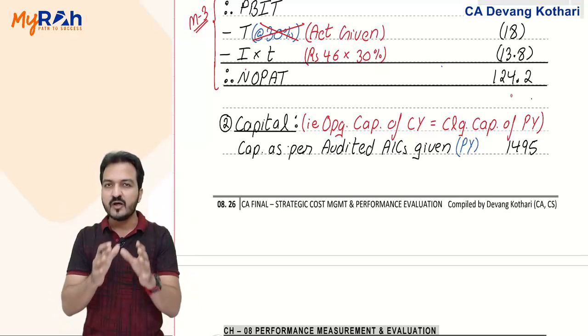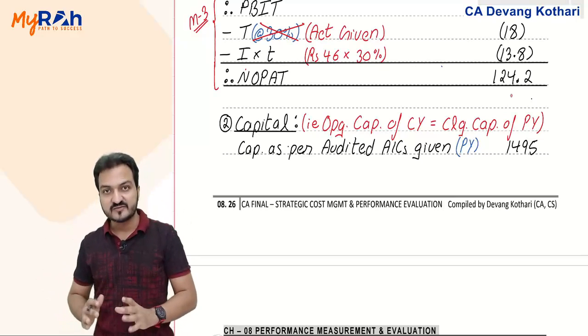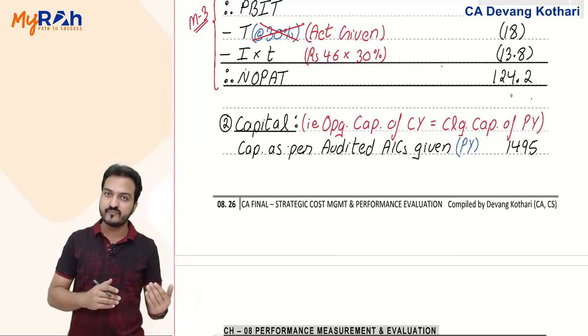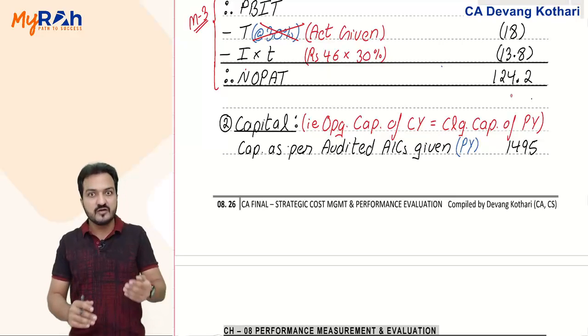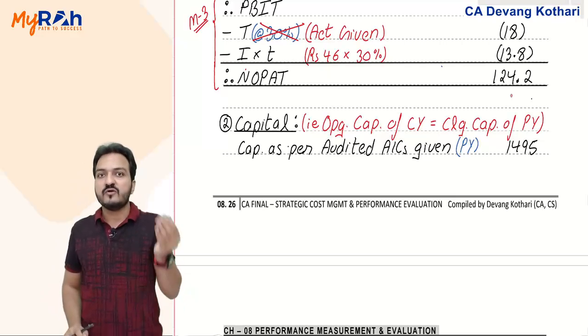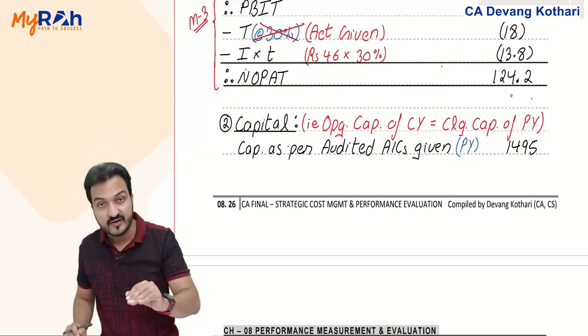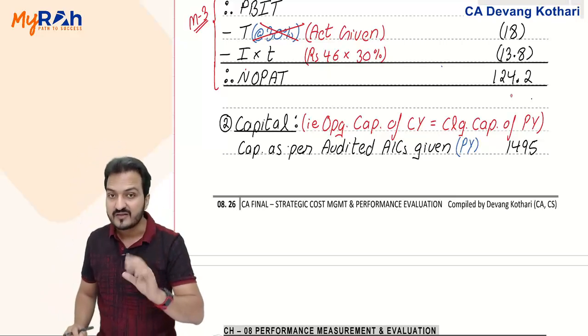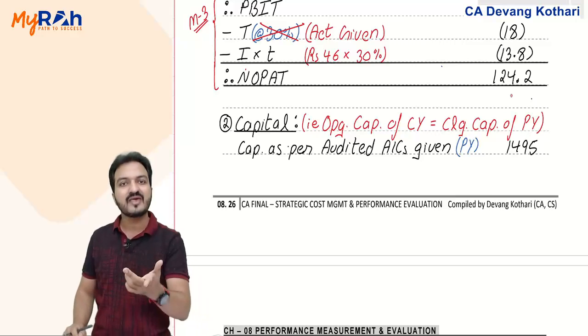Because if any non-cash, non-operating items were considered in the previous year's profit, then to that extent, the previous year profit transferred to capital was less. And if you reverse those non-cash, non-operating items in the previous year profit, then it will also increase your capital.